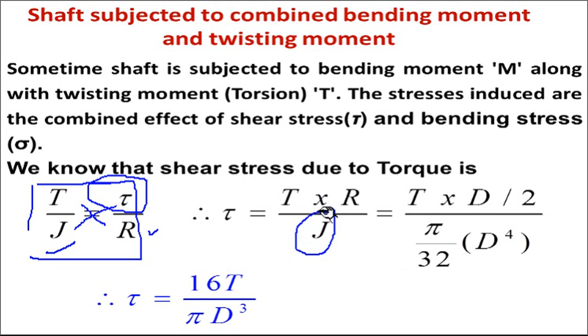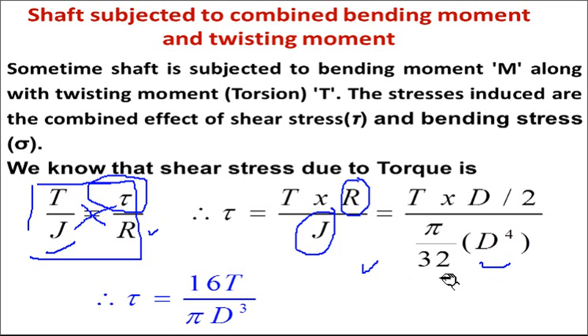So the formula will be tau equals T into R by J, where R is the radius, the distance of the extreme fiber from the center. R is d by 2, and the polar moment of inertia for a circular section is pi by 32 d raised to 4.